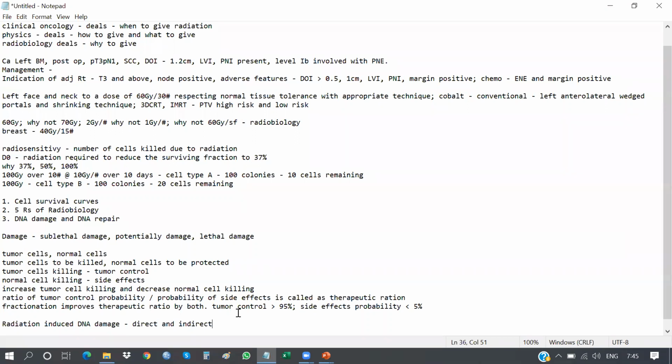I pay that person and I ask that person to kill that guy. Which one is more damaging or more reliable? Yes, direct. Because I'm directly killing that person, so I know what I have done.